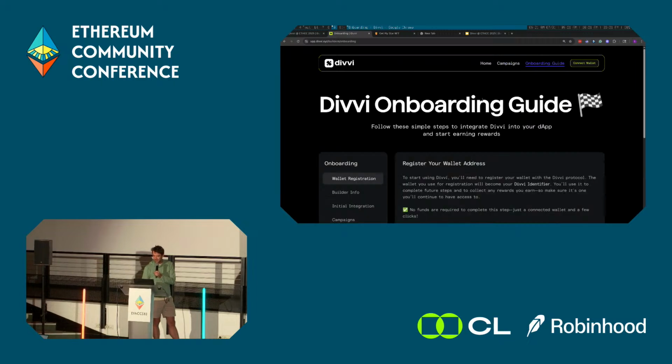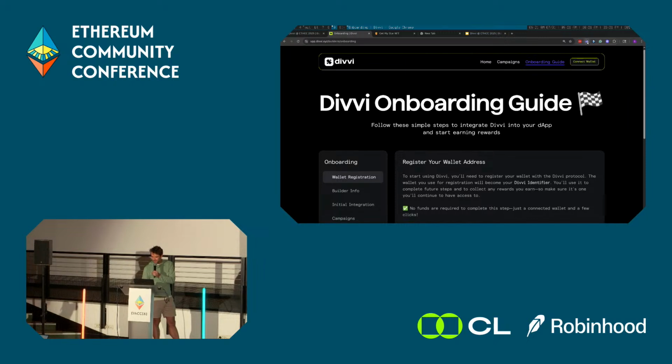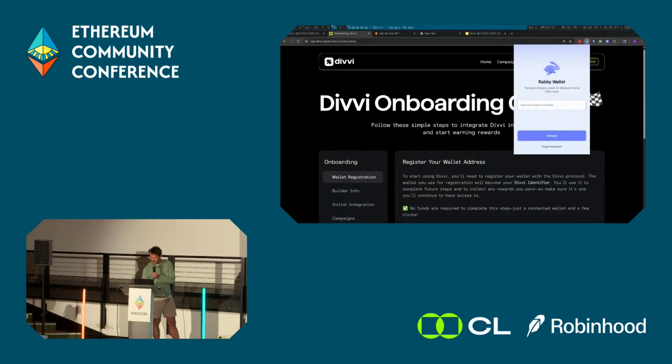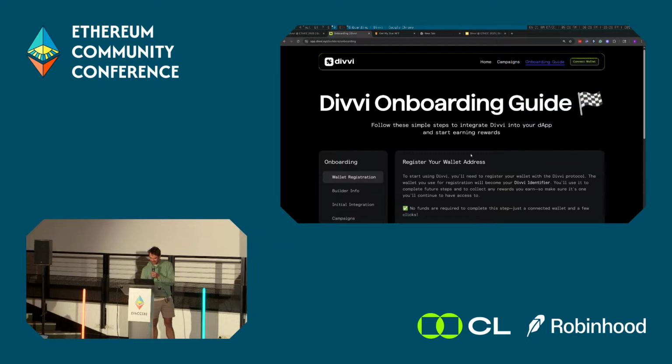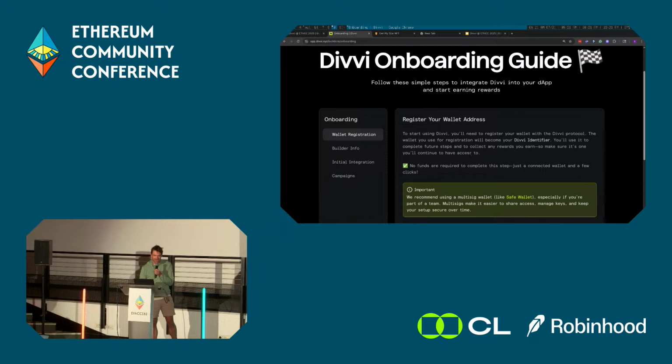onboarding guide. And for this, you need to register a wallet address with Divvi. The wallet address serves two purposes. One, as you'll see in a little bit, we use it to tag or attribute transactions to a builder in order to calculate their rewards. And then also, it is the address that your rewards go to.